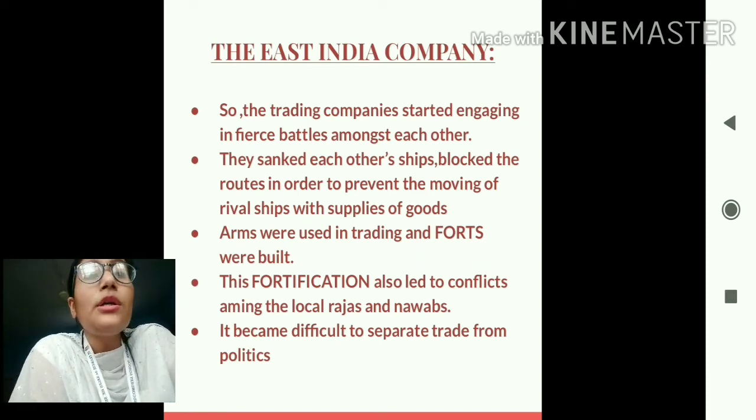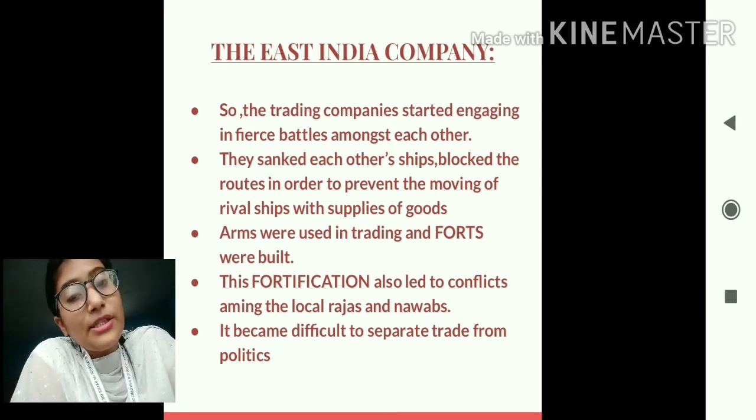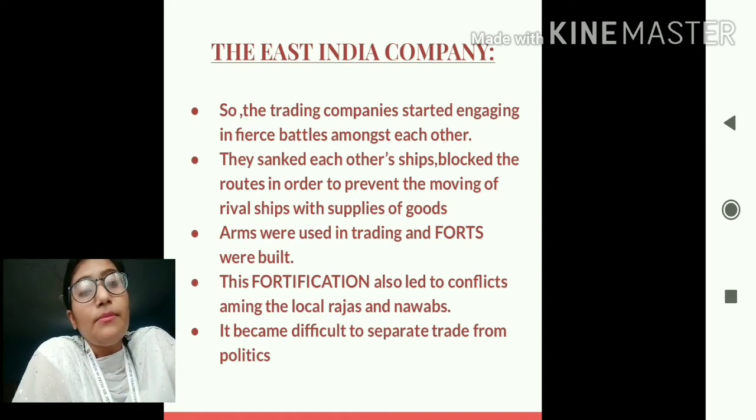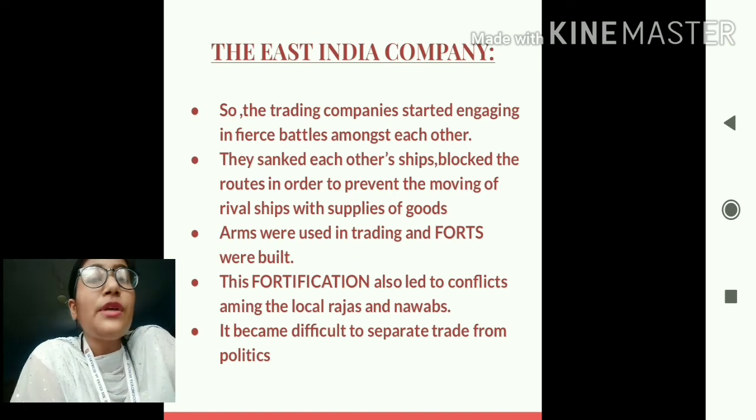So students, in order to protect these resources, all these companies started building forts. And not only the companies built forts, in order to protect these rich resources that India had at that time, even the local Nawabs and the local Rajas made forts. And students, this fortification means building of forts, okay. So this fortification led to conflicts among the local Rajas and Nawabs.